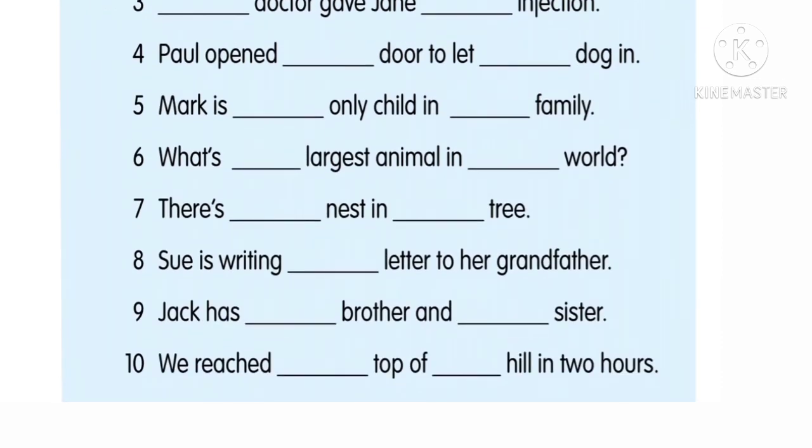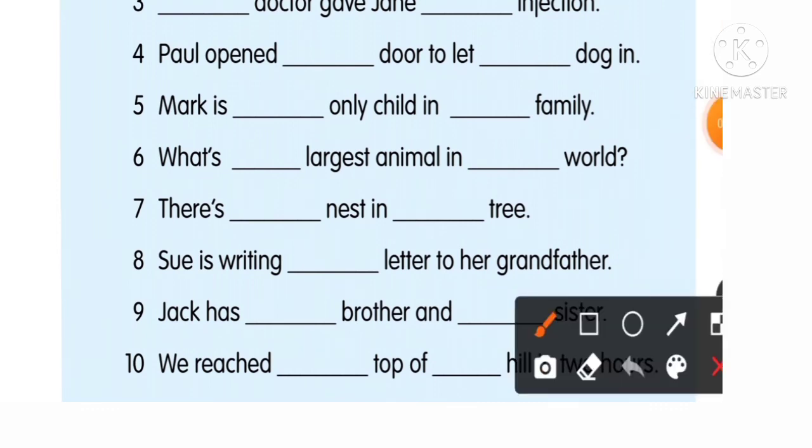And number 4, according to you, what will be the answer? Paul opened the door to let the dog in. Please do correct me if I'm wrong.